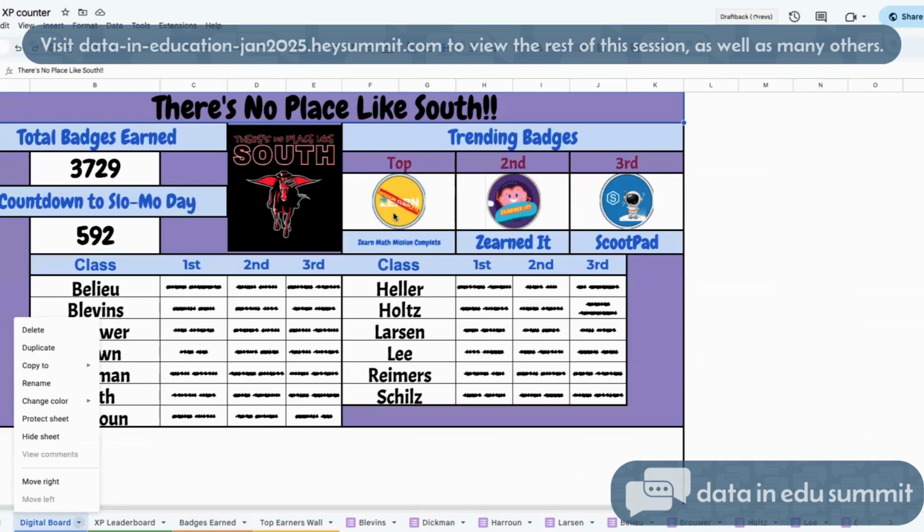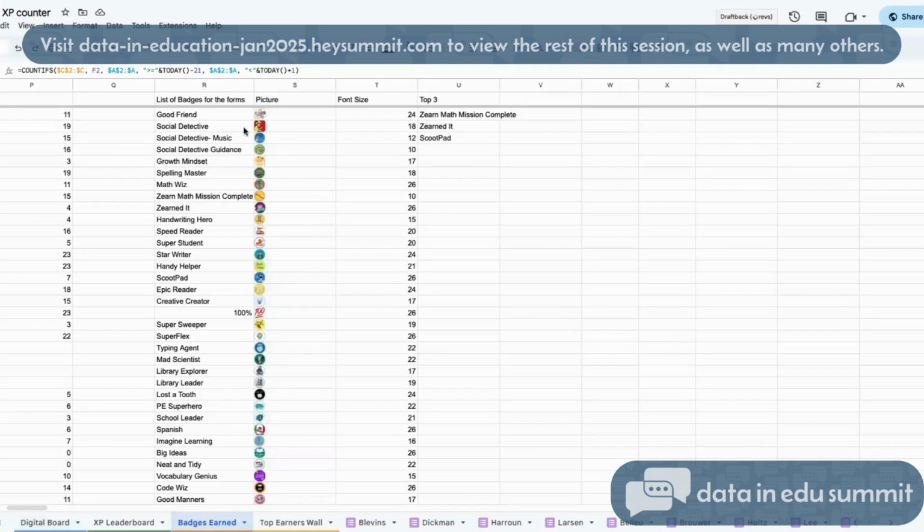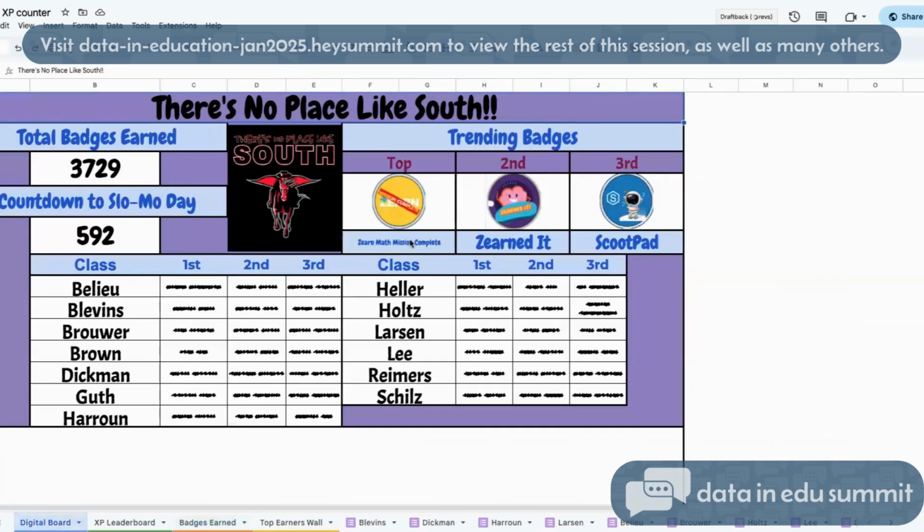Now, the other part with this is the names of these badges are all different lengths. They're all quite a bit different. Some of them are very long, some of them are very short. To get them to fit in this, I would have to change the font every time it changed the word. And I don't